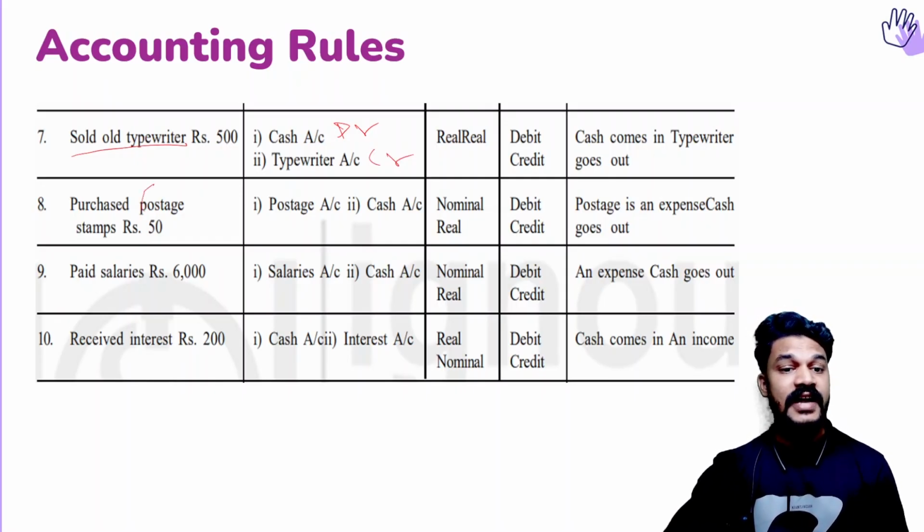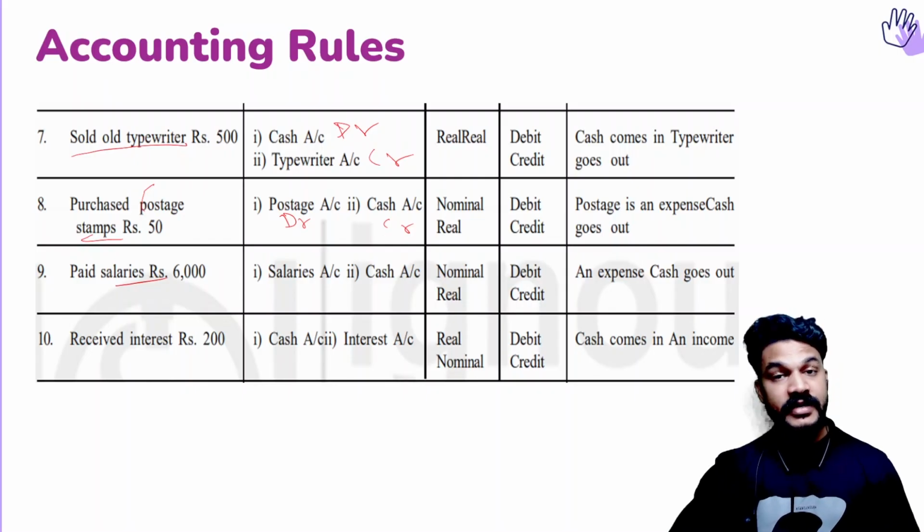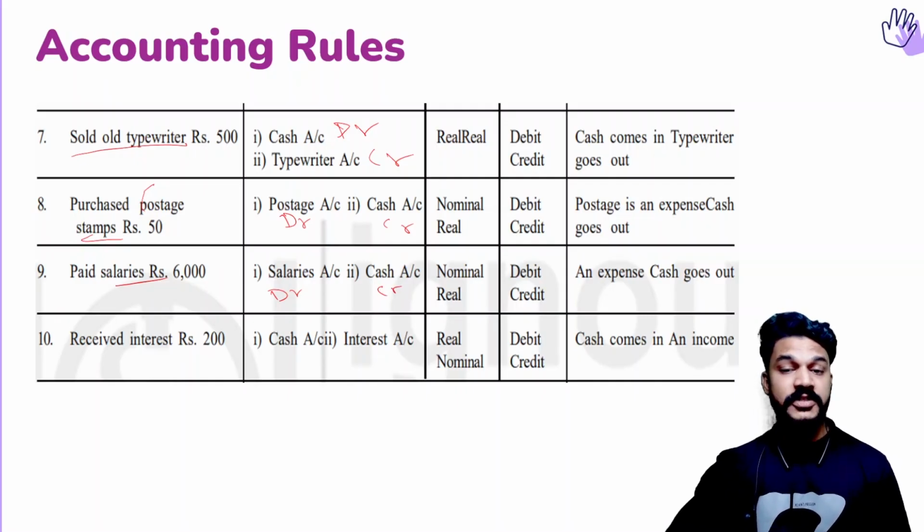Purchased postage stamp. Postage stamp, it is an expense, isn't it? So expense, we are getting a benefit out of it. That means postage is debit, or we can say all expenses are debit, and we are giving cash. So cash is credit. Paid salary, out of paying salary we might have got a benefit. So that's the receiving aspect, or expense. All expenses are debit. That rule also we can apply. Expense comes, that should be debit, and we are giving cash, that should be credit. So if we found one side, the other side will be the opposite. If we found one side credit, then the other side will be debit.